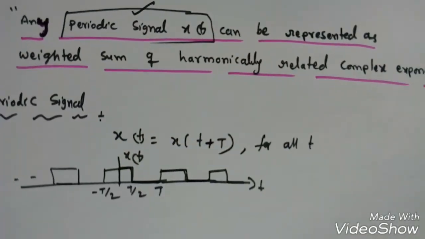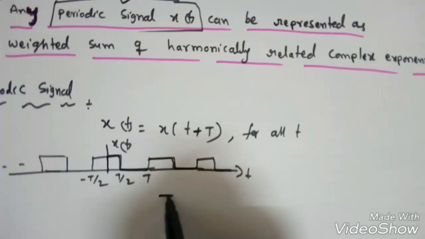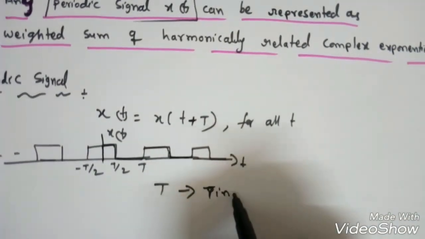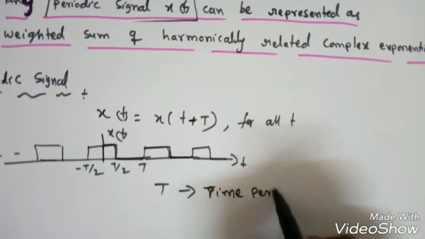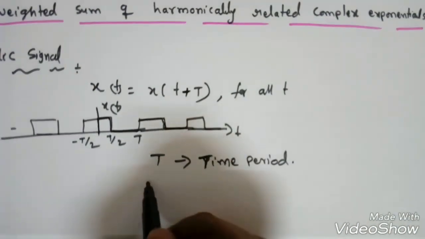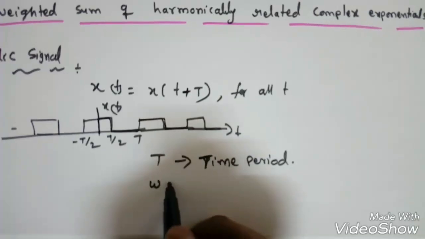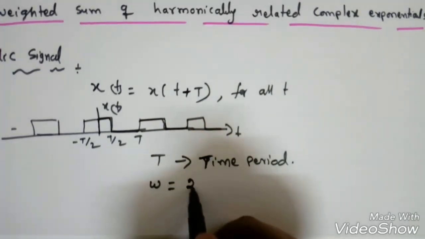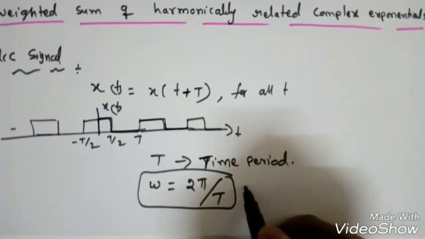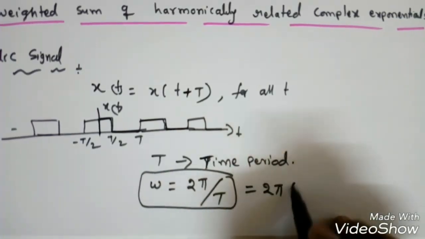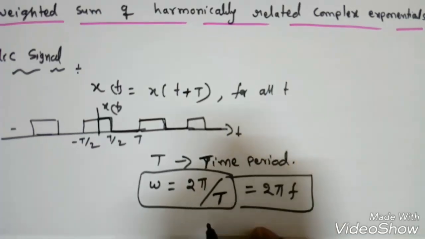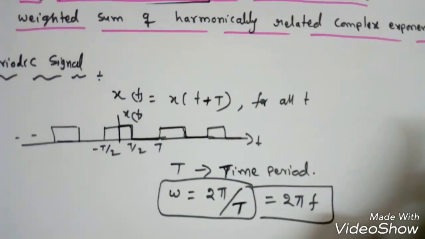So this is a periodic signal x of t, and here the capital T is called the time period of the signal. This can be written in terms of angular frequency, omega equals 2 pi by T. As we know, this can be written as 2 pi f, where f is equal to 1 by the time period T, right? So this is a periodic signal x of t.